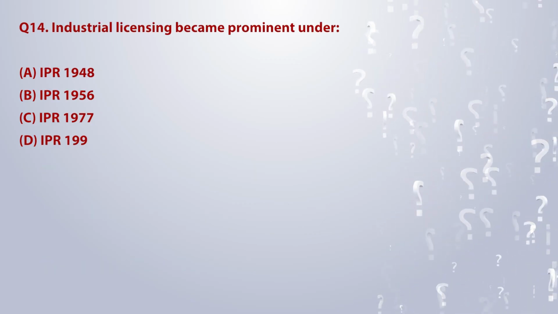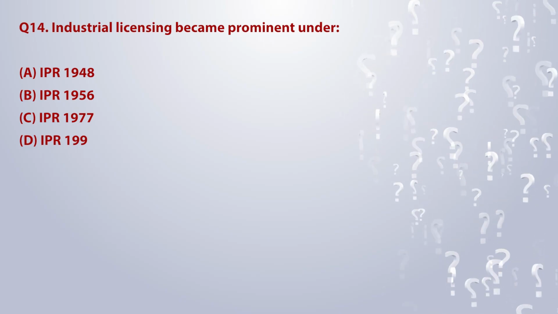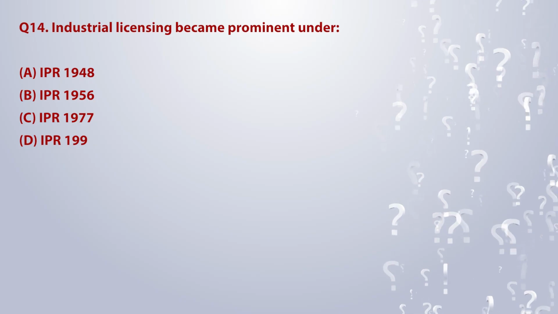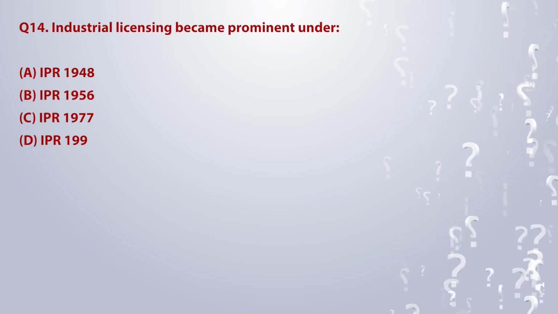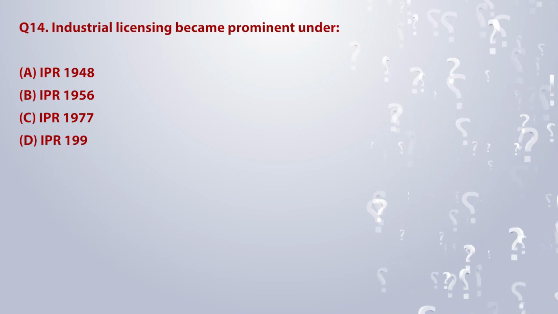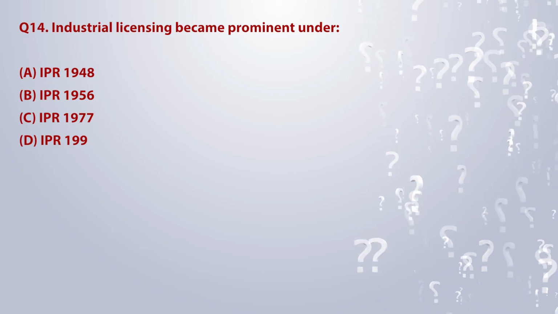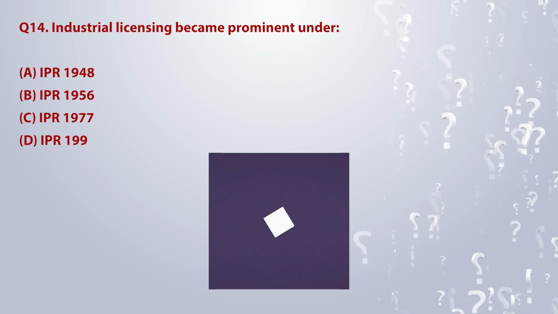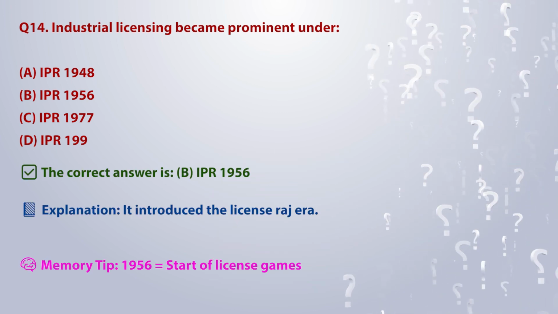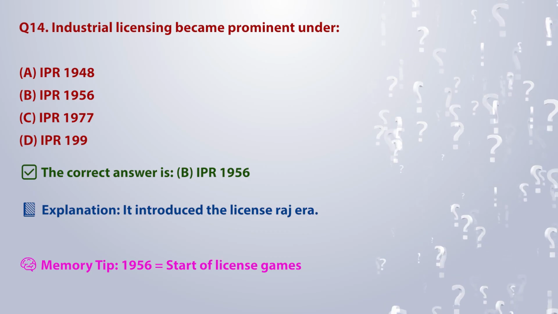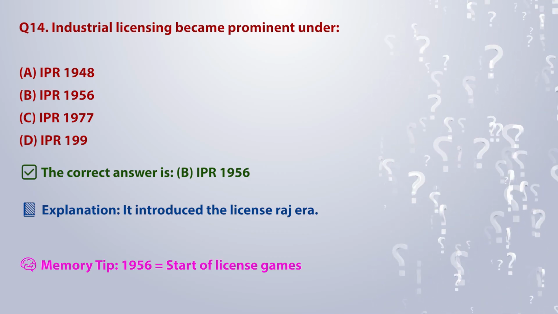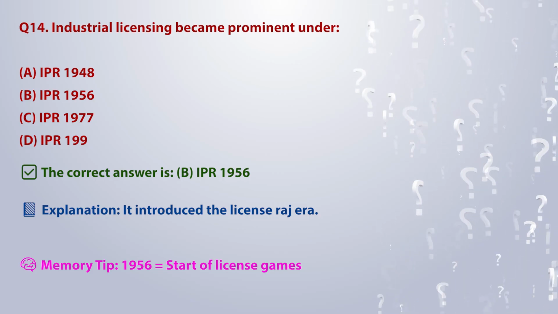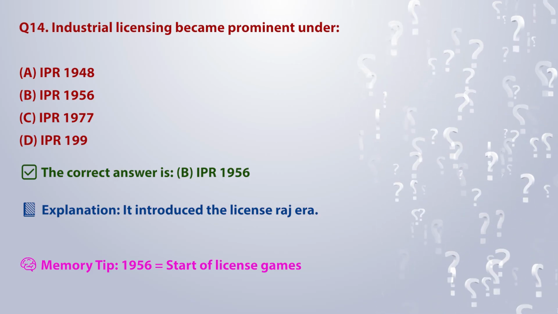Industrial licensing became prominent under A. IPR 1948. B. IPR 1956. C. IPR 1977. D. IPR 1991. The correct answer is B. IPR 1956. Explanation: It introduced the License Raj era. Memory tip: 1956 is equal to start of license games.